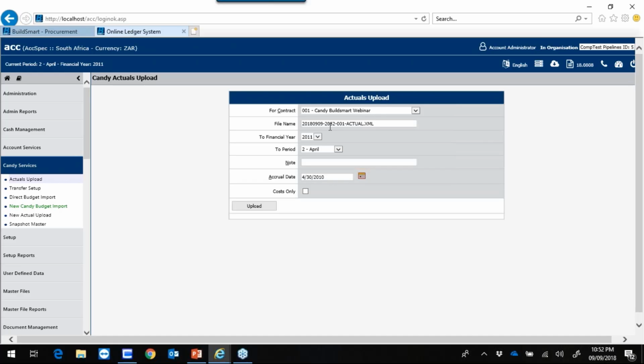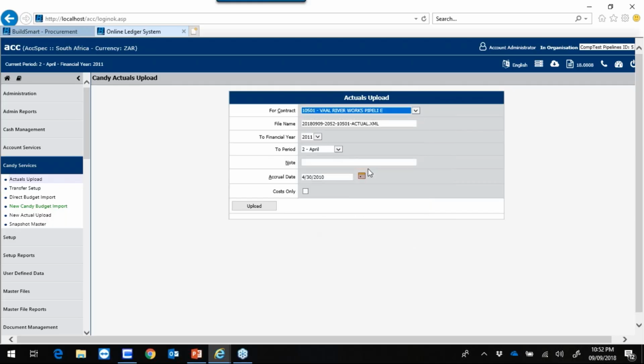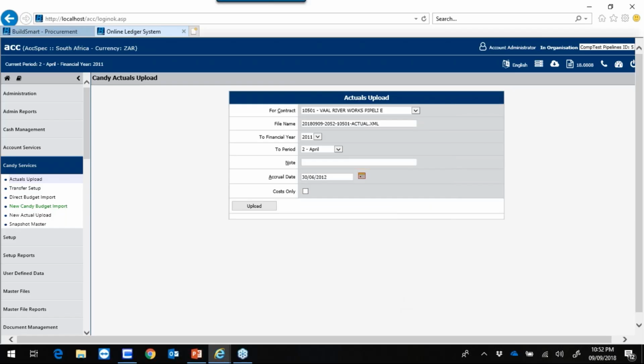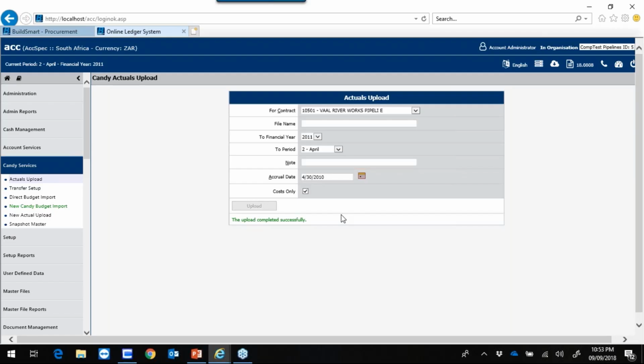I'm not going to do it for my project 009 as there's not a lot of cost captured against it as yet. I will therefore do it for project number 10510. I'll go search for project 10510. I will select the correct accrued date, select upload costs only, click on upload, click on OK, and my upload has been completed successfully.